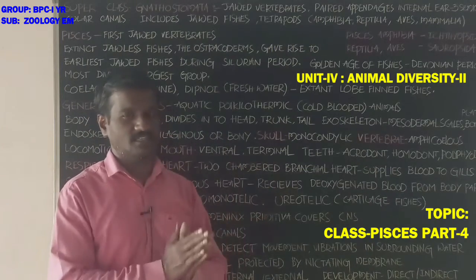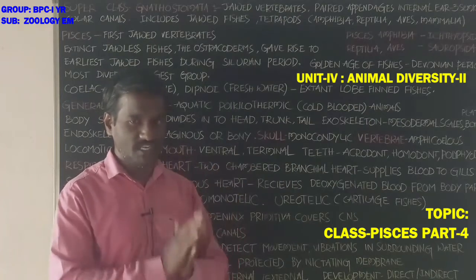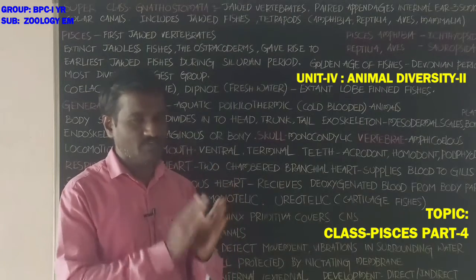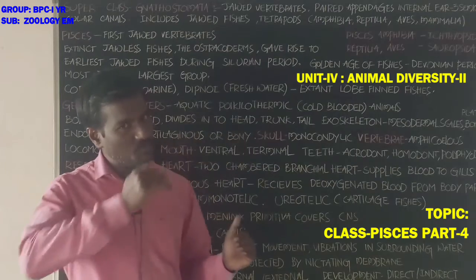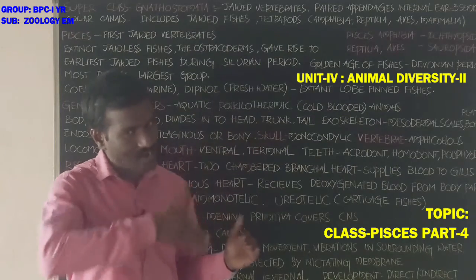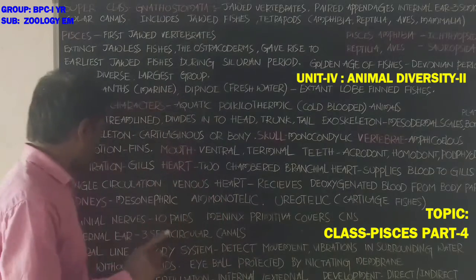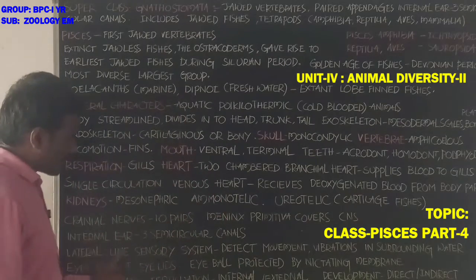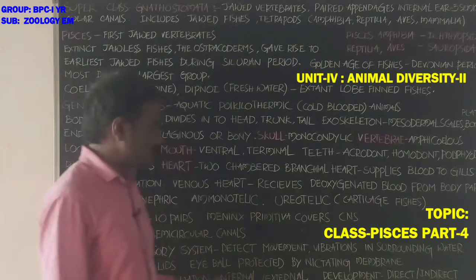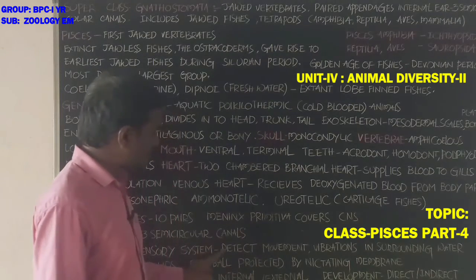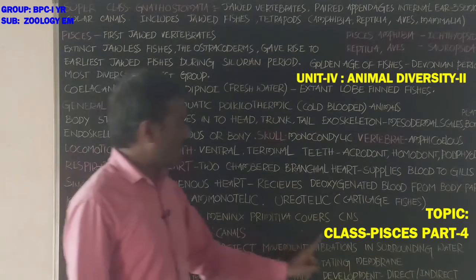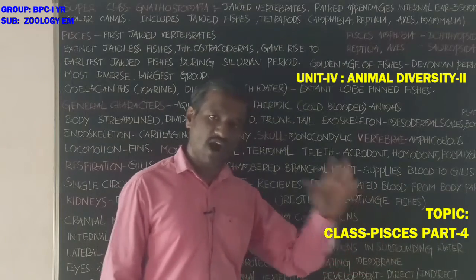On both sides of the fish's body, one lateral line runs below the scales. That is called the lateral line sensory system. Students, it helps to detect movement and vibrations in the surrounding water.